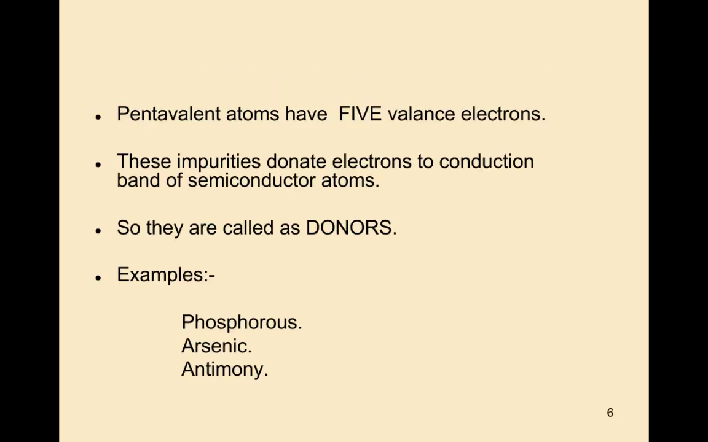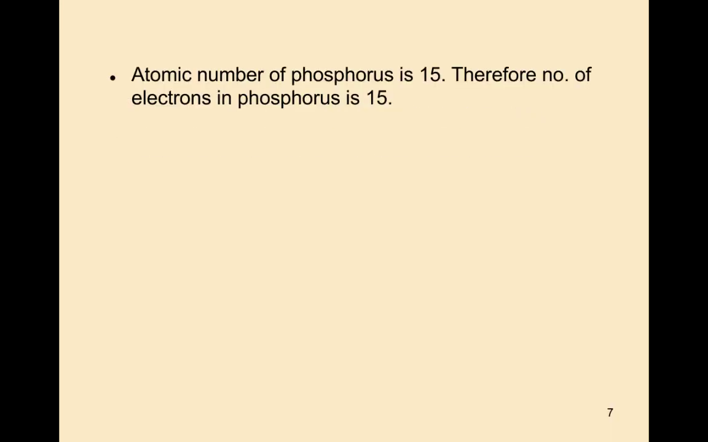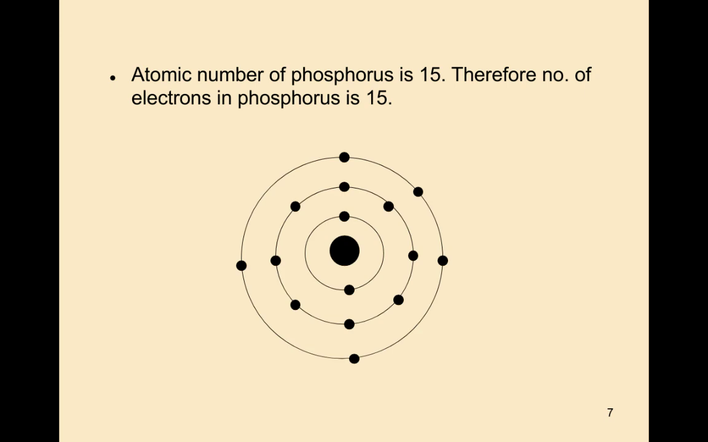Let us see some examples of pentavalent atoms. The atomic number of phosphorus is 15. Therefore the number of electrons in phosphorus is 15. This is the atomic structure of phosphorus. The atomic number of phosphorus is 15, therefore the number of electrons in phosphorus is also 15.